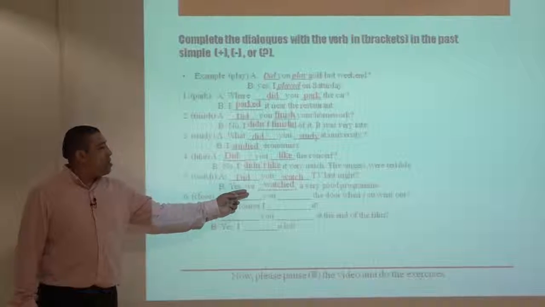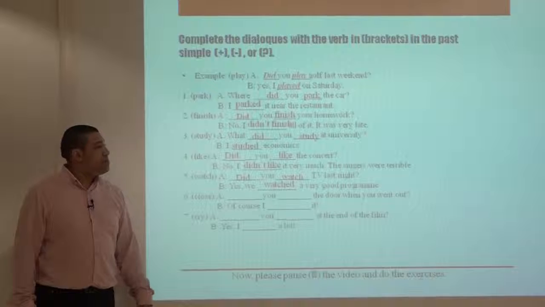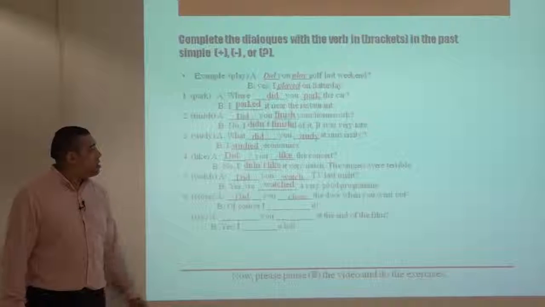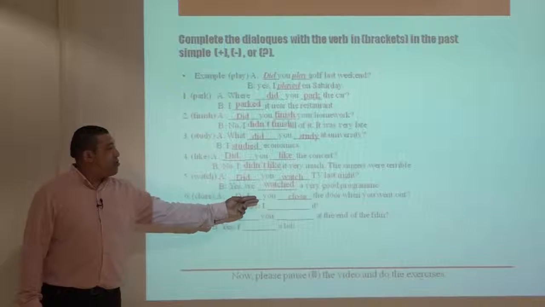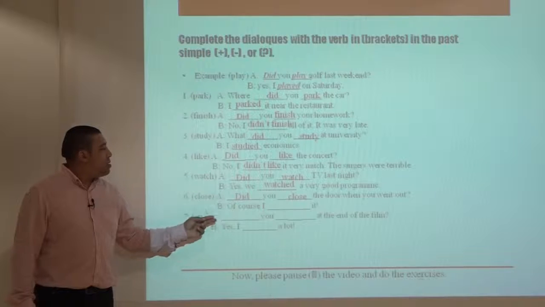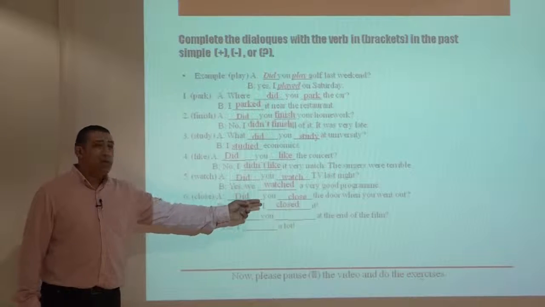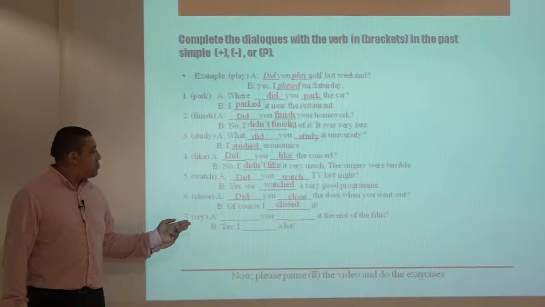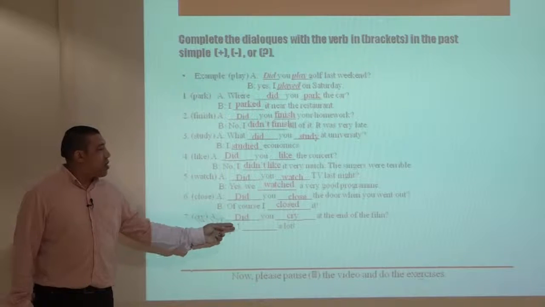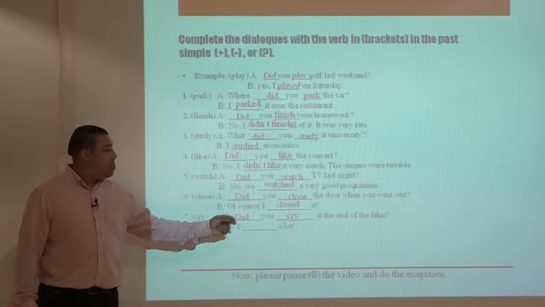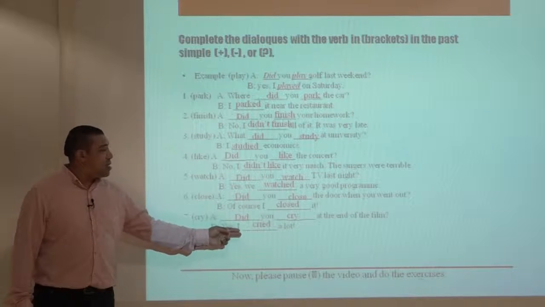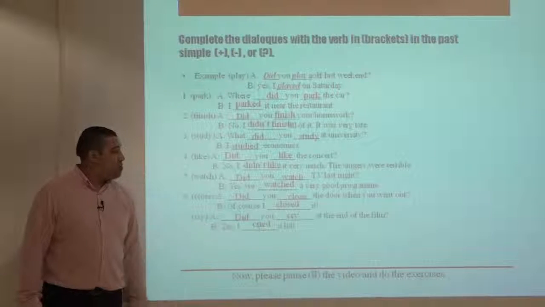Yes, we watched a very good program. 6, did you close the door when you went out? Of course, I closed it. And the last one, did you cry at the end of the film? Yes, I cried a lot.